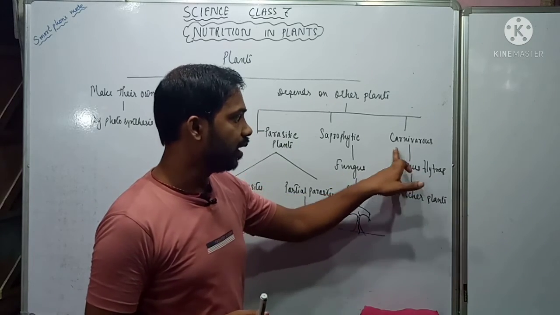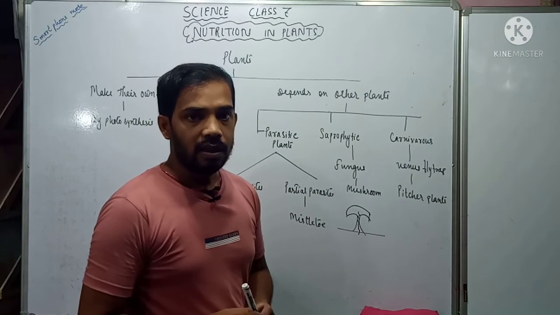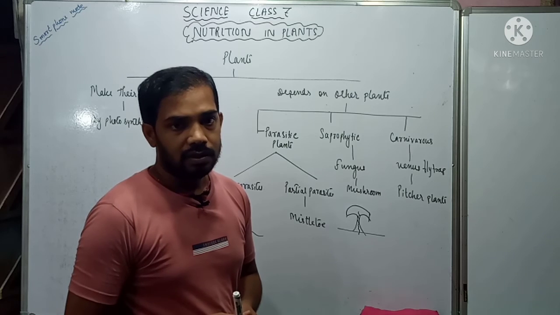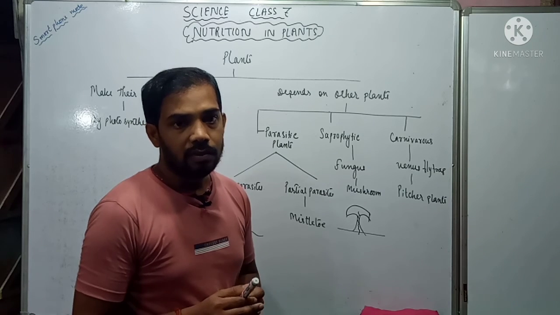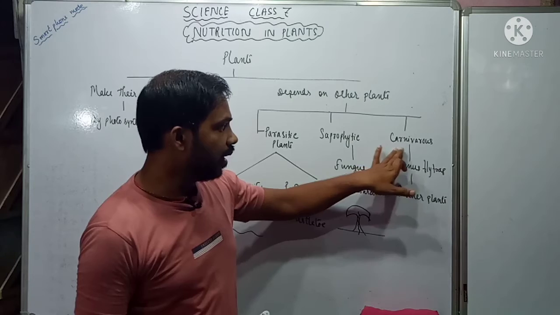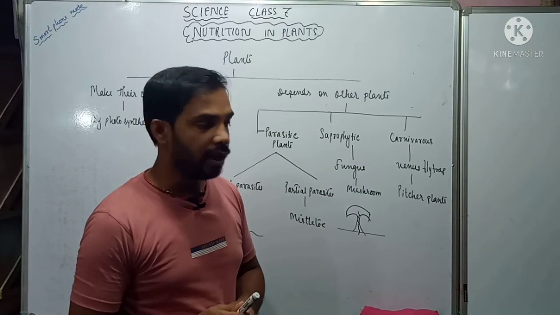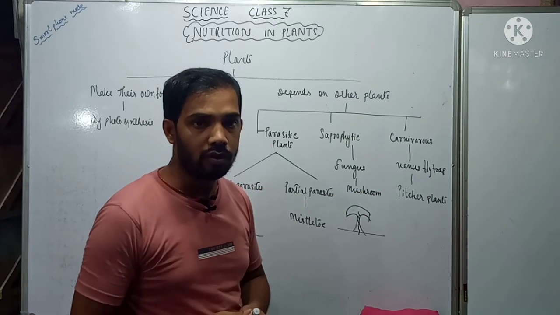Next you see carnivorous plants. It is not possible for all plants to obtain nutrients in some places where they will not get all kinds of rich nutrients. So some plants which grow in different conditions cannot obtain nutrients like proteins.